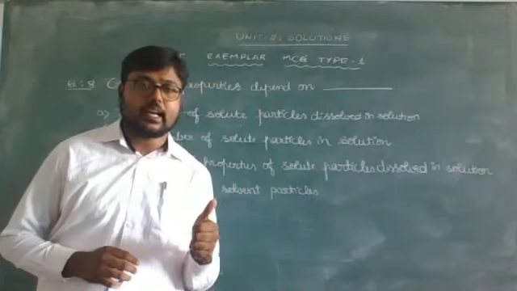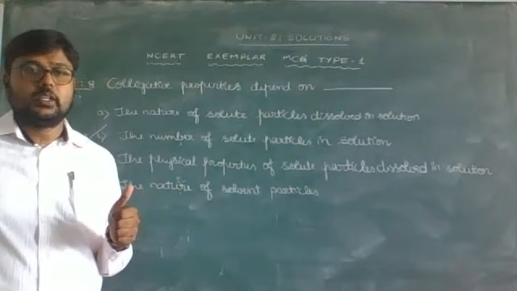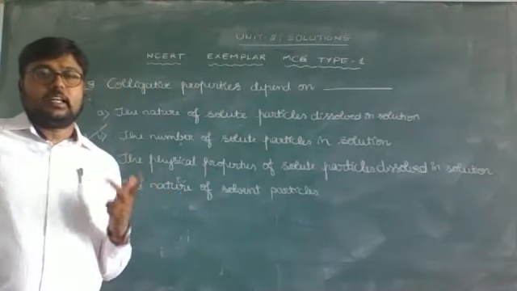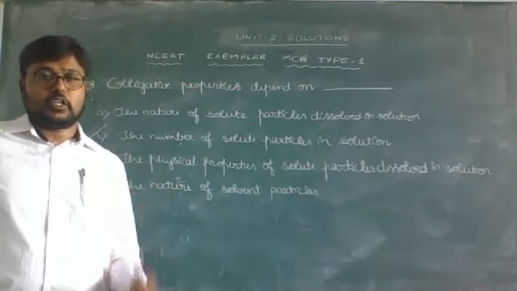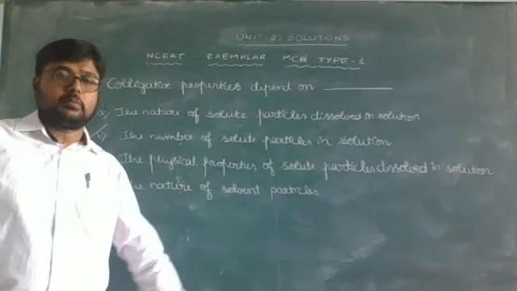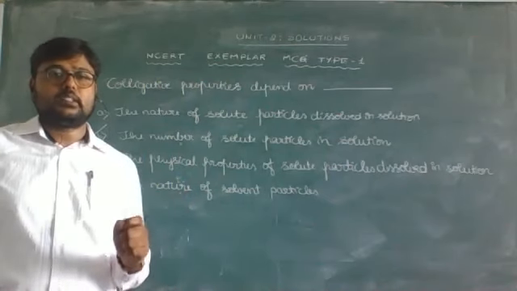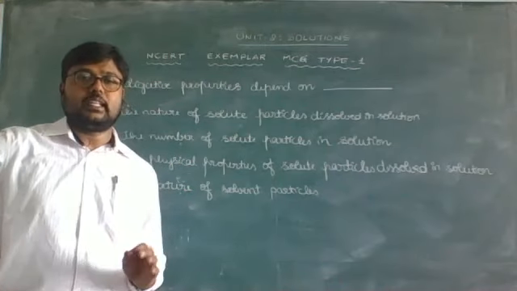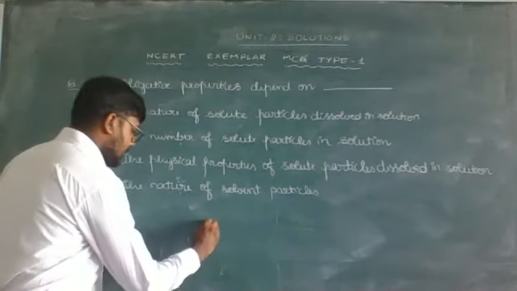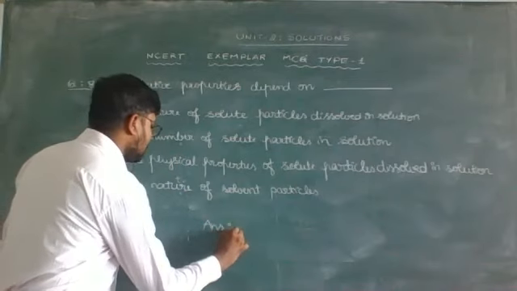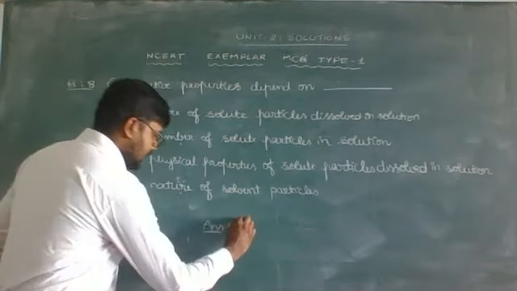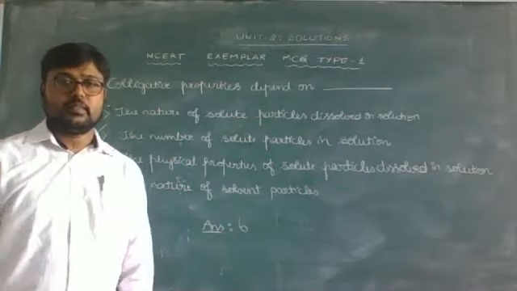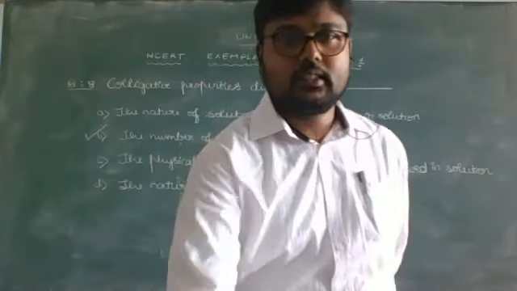They are RLVP, relative lowering of vapor pressure, elevation of boiling point, depression of freezing point, and osmotic pressure. All four are colligative properties whose measurement depends only on the number of moles of solute particles, but not on the nature of the solute particle. And from the given options, option B is correct. So with this, we'll move to the next question.